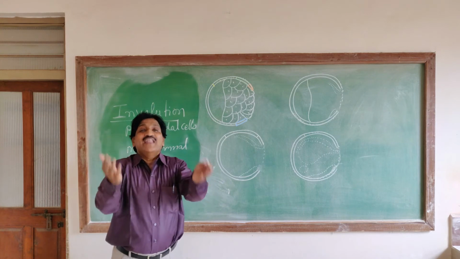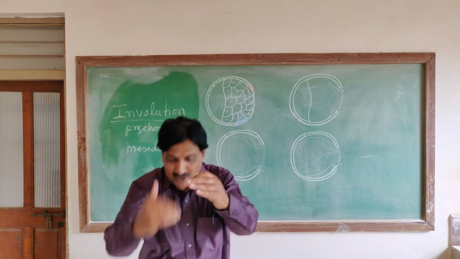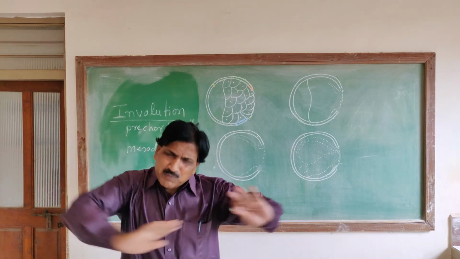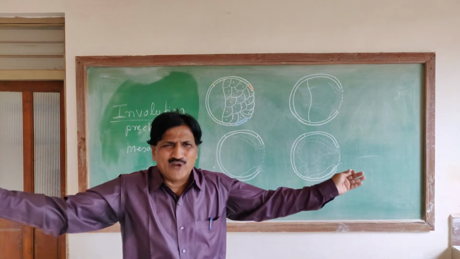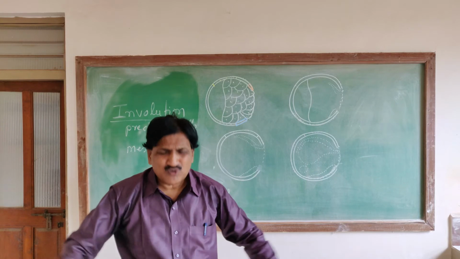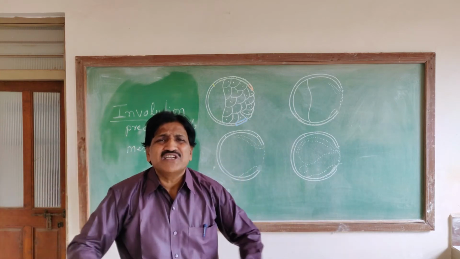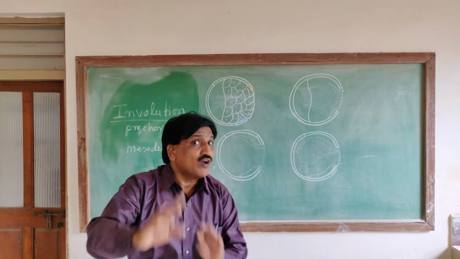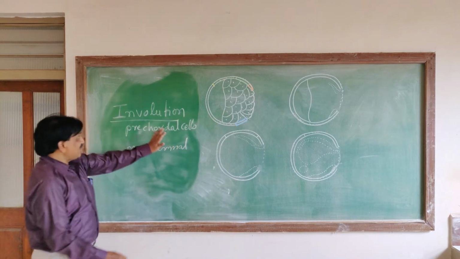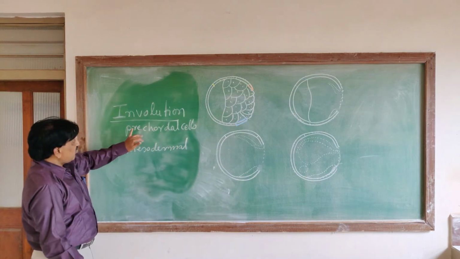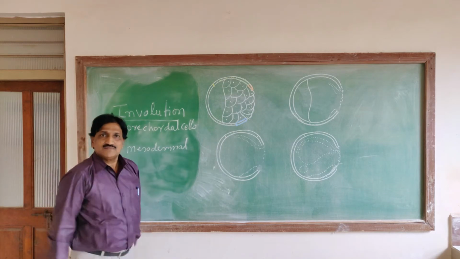For convenience, I will tell you one by one. All 3 processes, invagination, involution and epiboly, take place simultaneously, not one after the other. Okay, first I will take involution of prechordal cells.